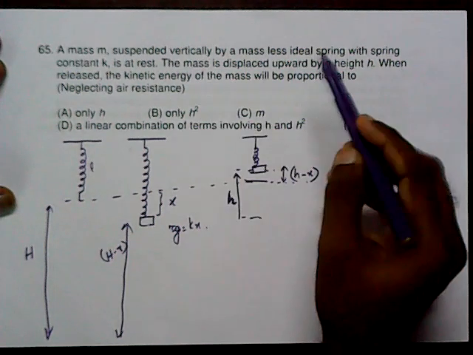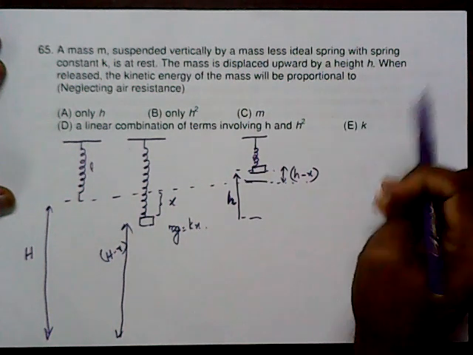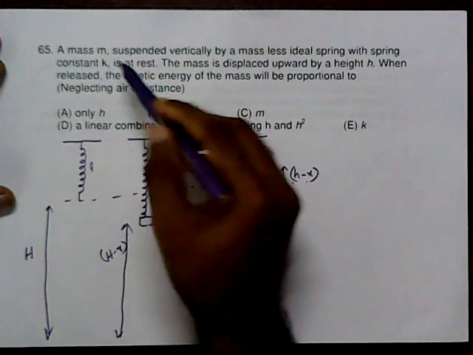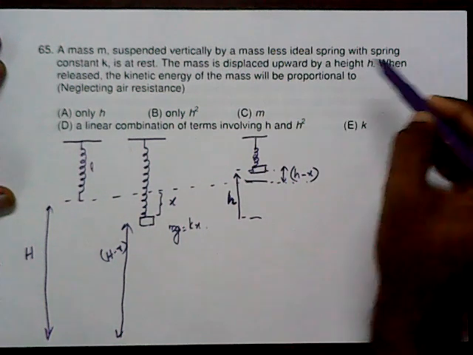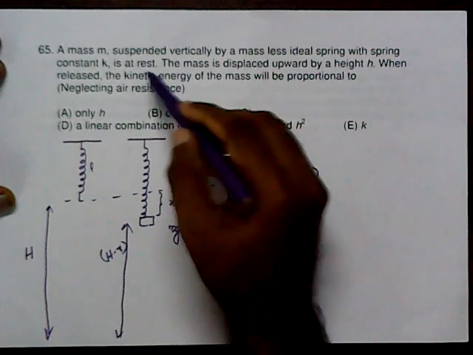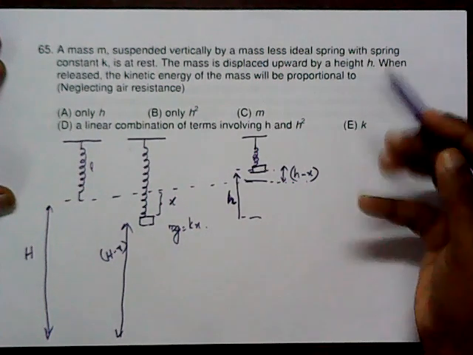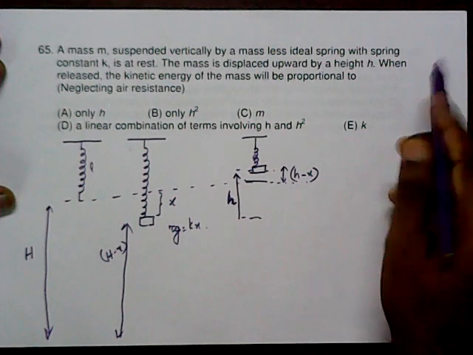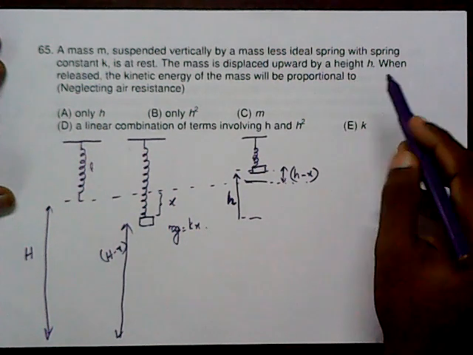When released, the kinetic energy of the mass will be proportional to what? Once again, a mass m suspended vertically by a massless ideal spring with a spring constant K is at rest. The mass is displaced upward by a height h. When released, the kinetic energy of the mass will be proportional to what?